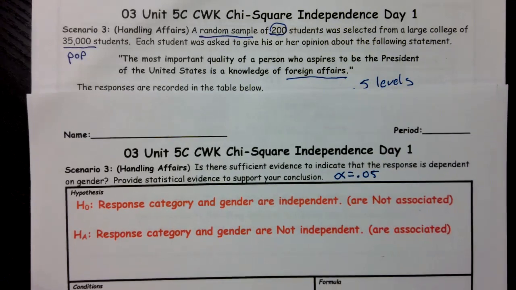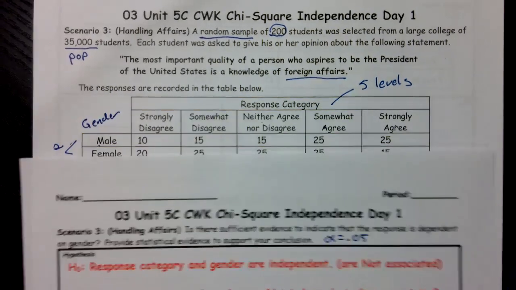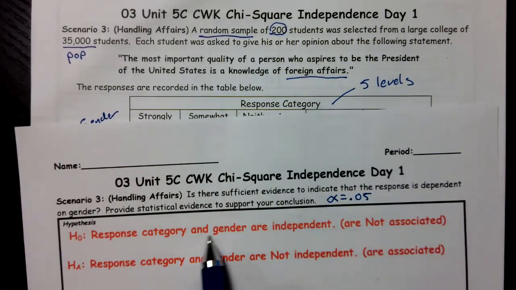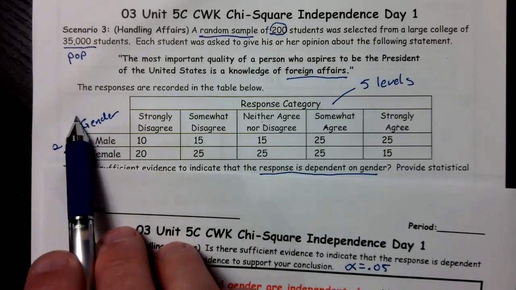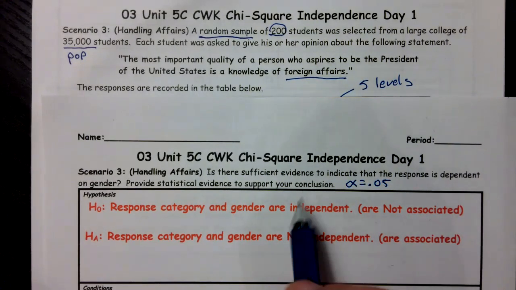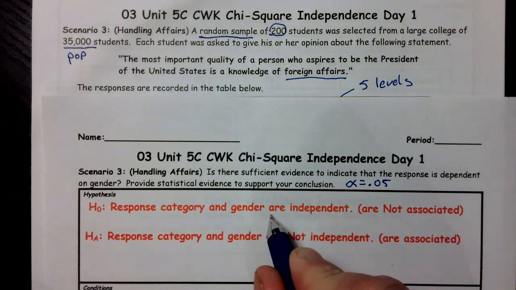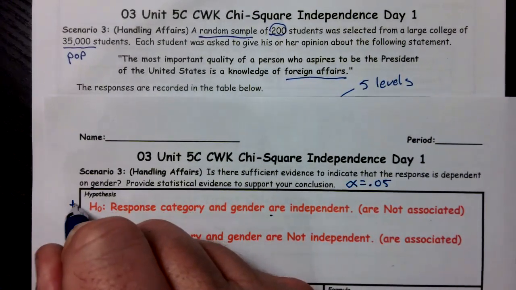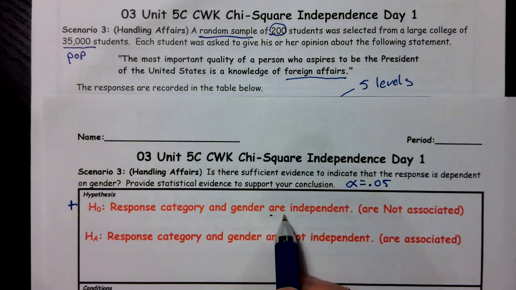All right. So first off, response category, that's one variable, and gender, that's my second variable, are independent. Now, this is something that's really important. I always like to write the H0 as a positive statement, so that my positive statement is that they are independent.